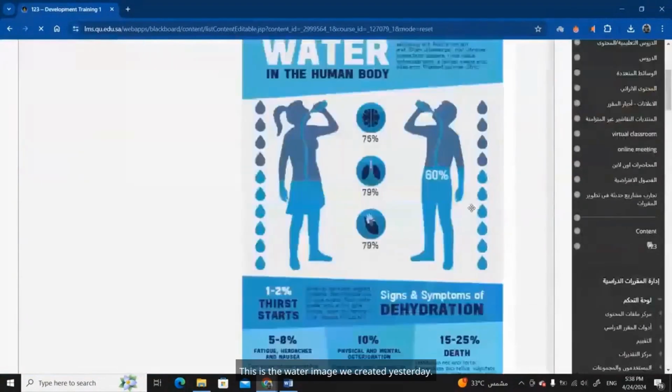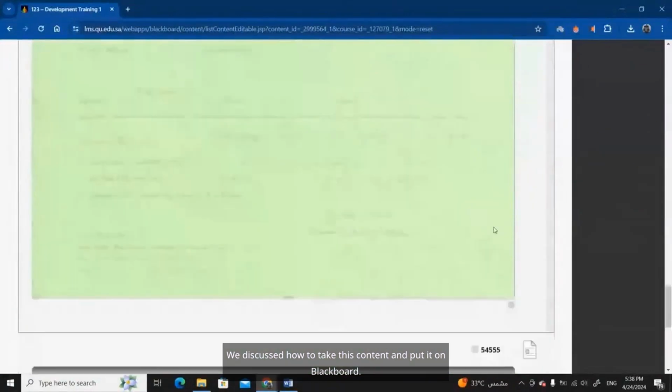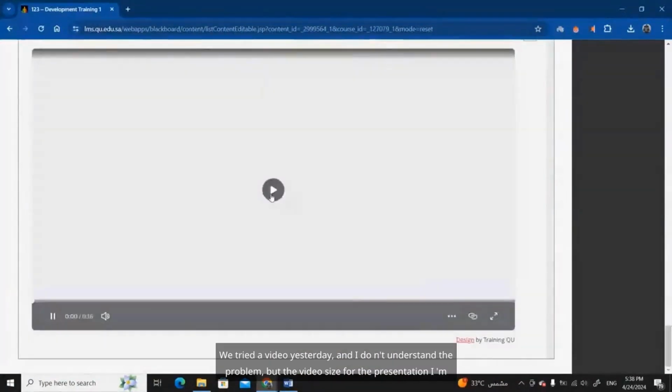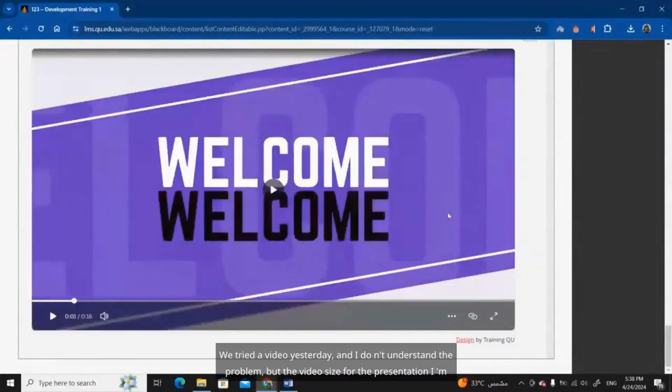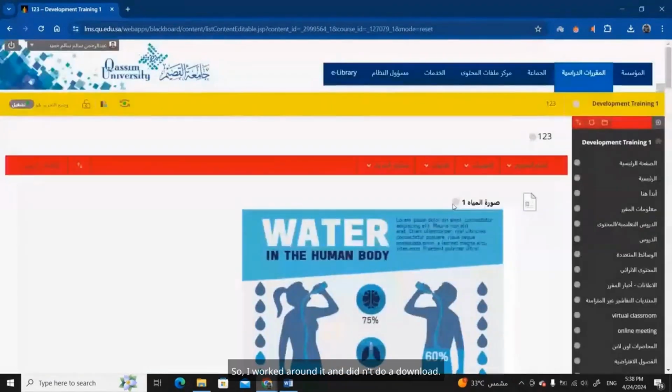This is the water image we created yesterday. We discussed how to take this content and put it on Blackboard. Now I want animation. We tried a video yesterday, and I don't understand the problem, but the video size for the presentation I'm working on doesn't fit. So I worked around it and didn't do a download.